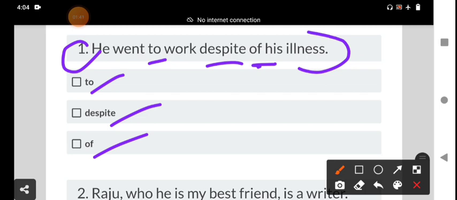That means even though he is suffering from sickness, he went to work. That is the sentence. Here despite is a preposition. Despite, in spite of, and although: these three words have the same meaning. They are used to show contrast. Although is a conjunction.